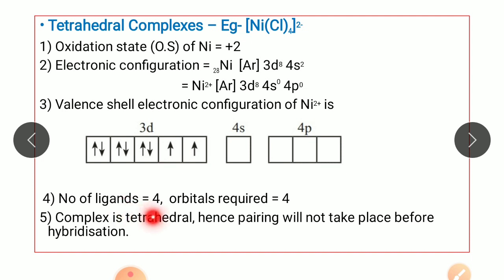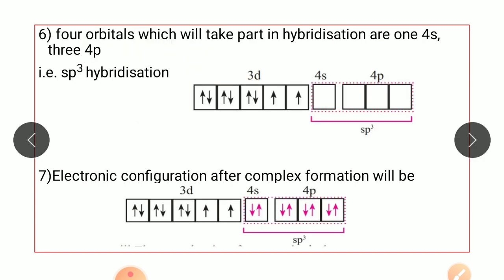Since the complex is tetrahedral, pairing will not take place before hybridization. In tetrahedral complexes, pairing does not take place. So the 4 orbitals which will take part in hybridization are one 4s and three 4p orbitals. So total 4 orbitals, that is, sp3 hybridization will take place.